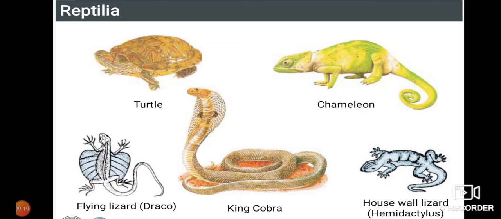Earlier I said that in the amphibia, the forelimbs and hind limbs have four and five digits. But when you go for the reptilia, these organisms have five digits, whether in the forelimbs or in the hind limbs. That is why they are called pentadactyl. Penta means how many? That is 5. The forelimbs and hind limbs have how many digits? 5 digits.